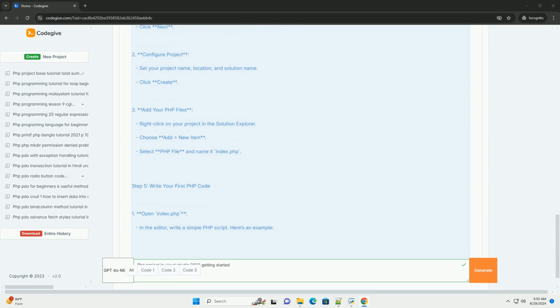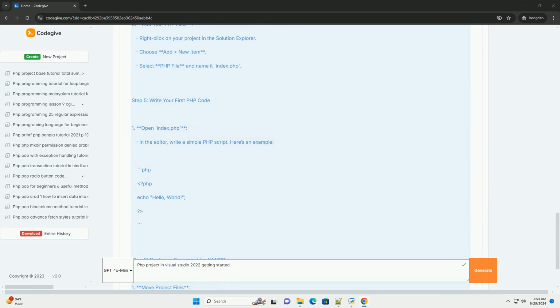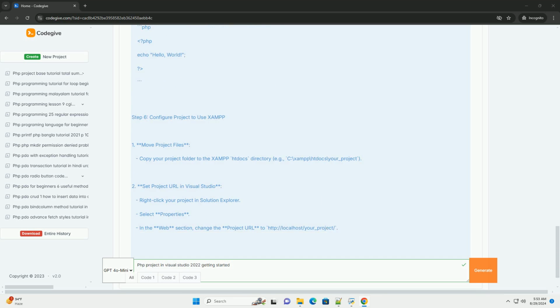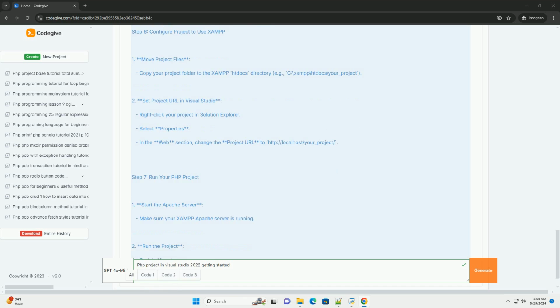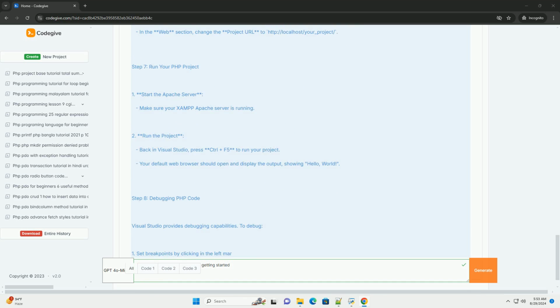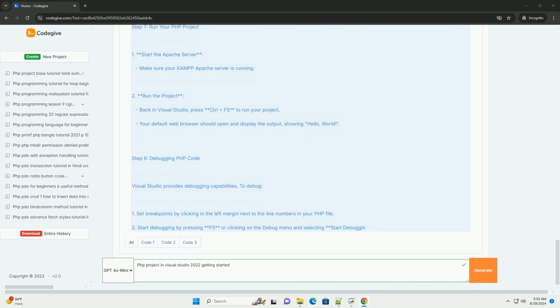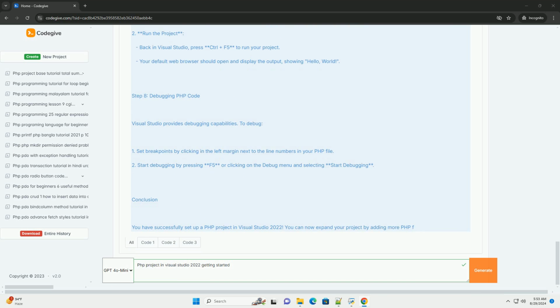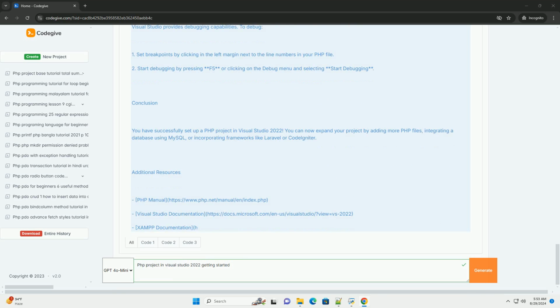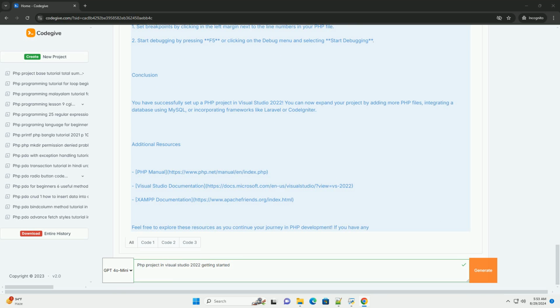Next, install the Tools extension for Visual Studio, which enhances support for development, including debugging, IntelliSense, and project management. Once the extension is installed, create a new project by selecting the appropriate template. This will set up the basic structure needed for your application.